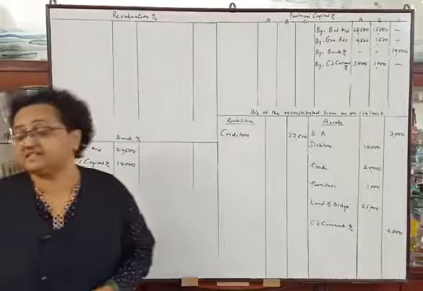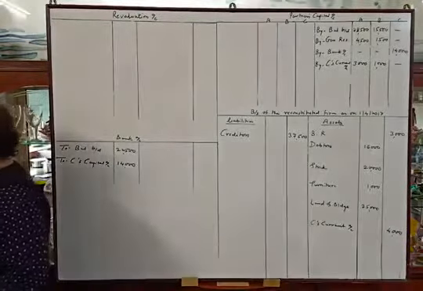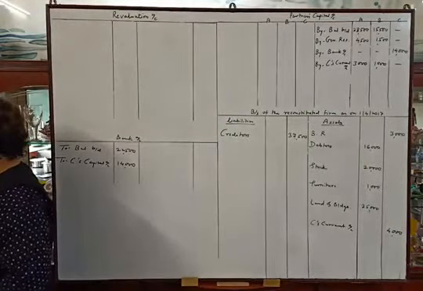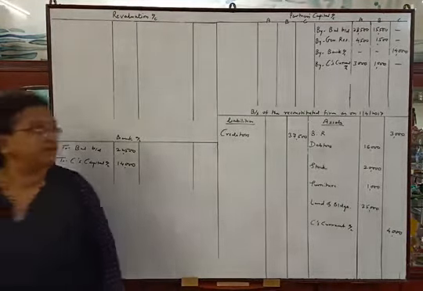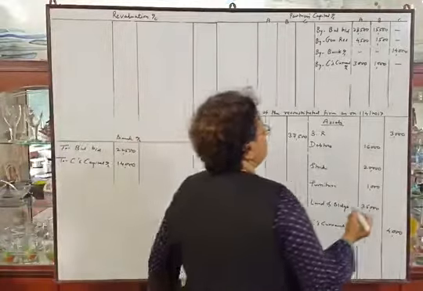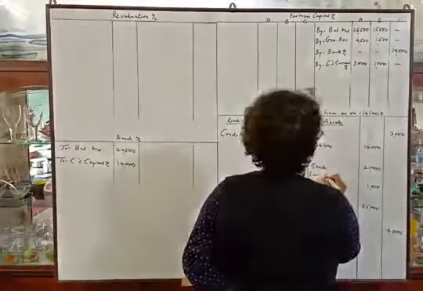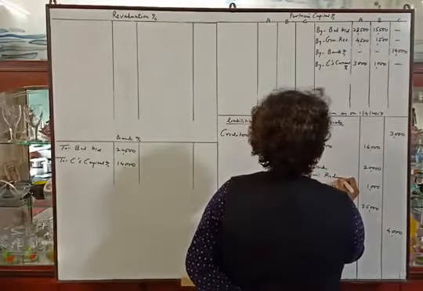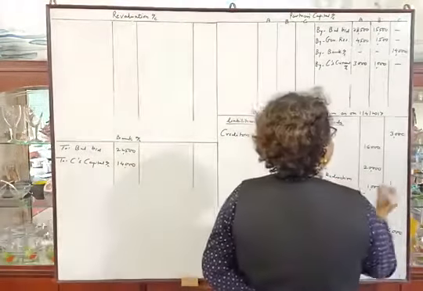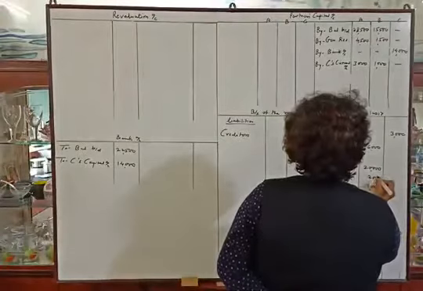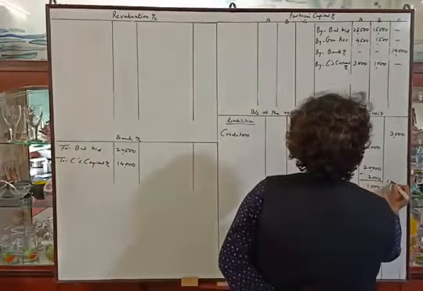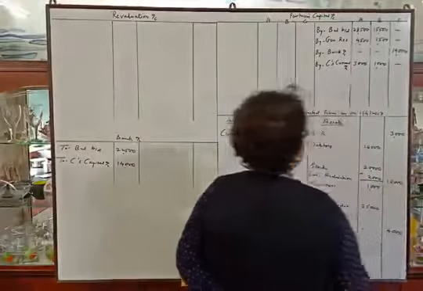Now next adjustment. See the next adjustment, stock and furniture to be reduced by 10%. So stock and furniture we will reduce by 10%. Less reduction, you can say, or depreciation, 10% means 2,000. Outer column amount will be 18,000.